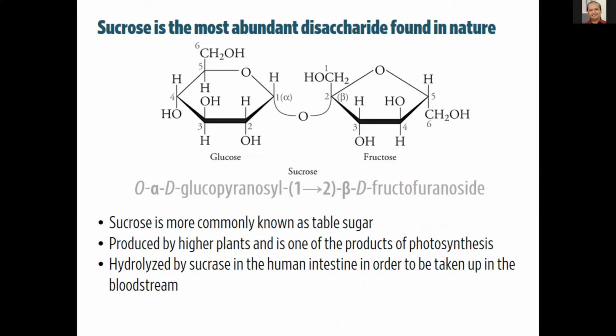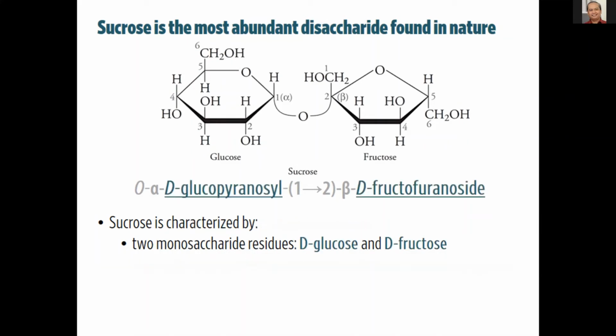Now, how about sucrose? This is basically the most abundant disaccharide, and we know this more commonly as table sugar. It's characterized by two monosaccharide residues. You have D-glucose and D-fructose.